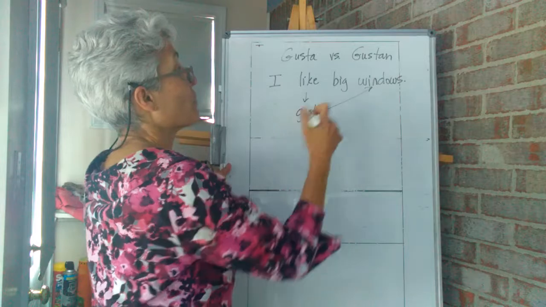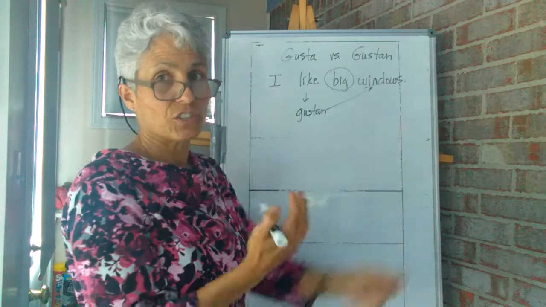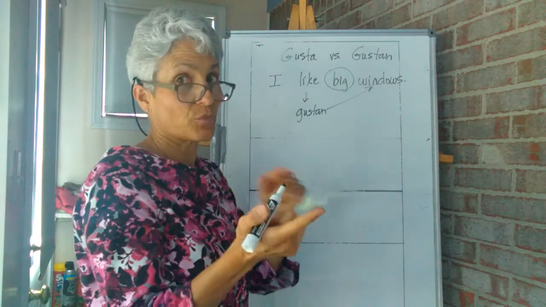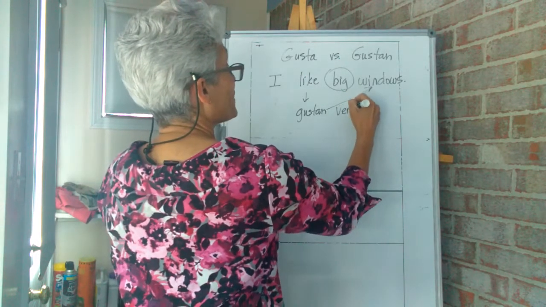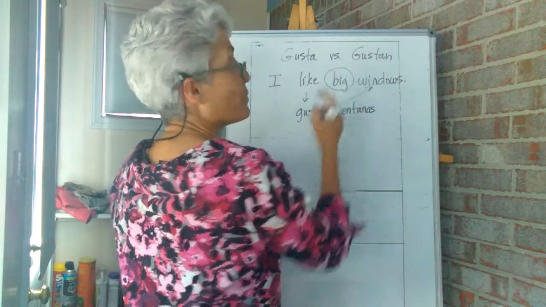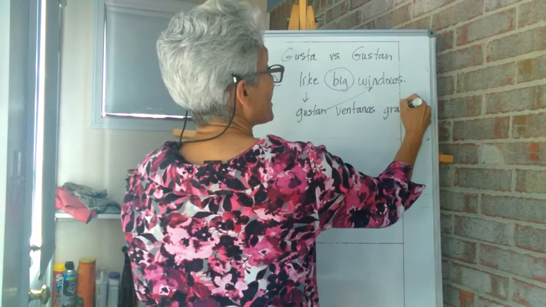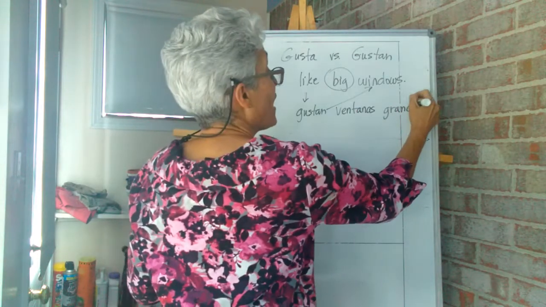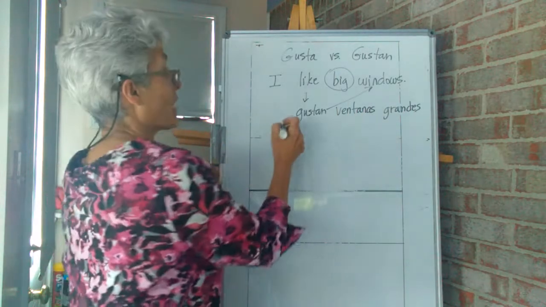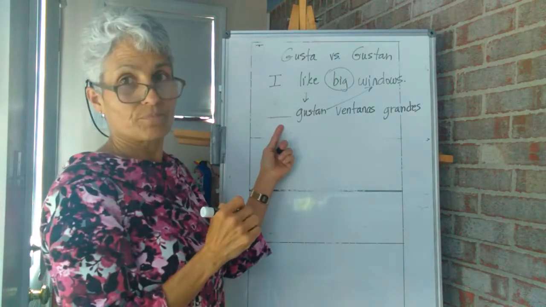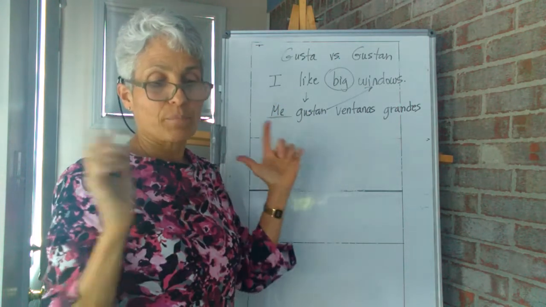Okay, now when we have an adjective modifying a noun, where do we put the adjective? In English, we say big windows, but in Spanish, we say windows big, okay? So I'm going to say ventanas, and big is grande, but because this has to match the noun that it modifies, I say grandes. Gustan ventanas grandes. Now, I'm the one doing the liking, so what pronoun am I going to stick here? Me gustan ventanas grandes. I like big windows, okay?